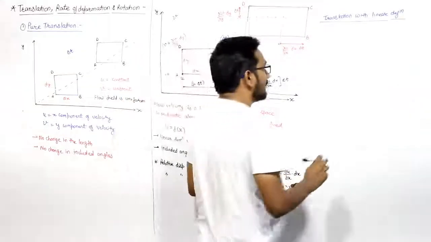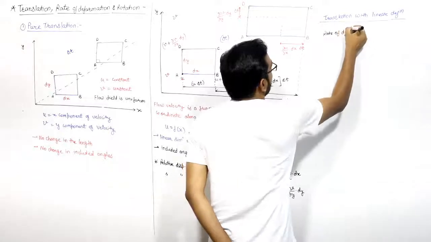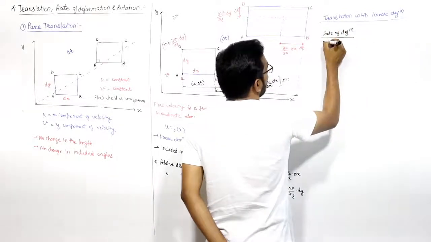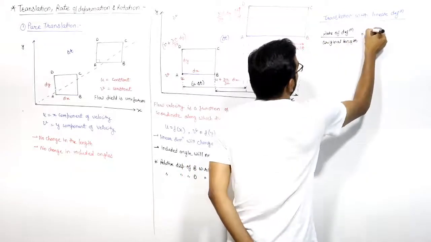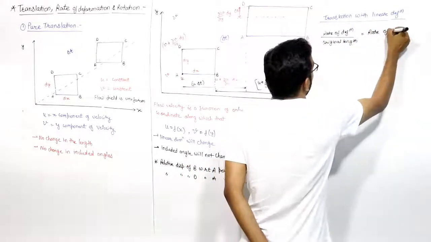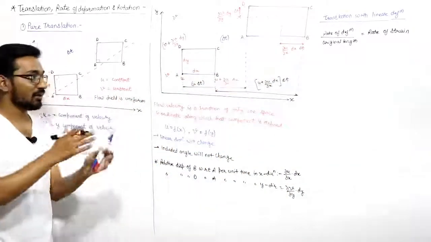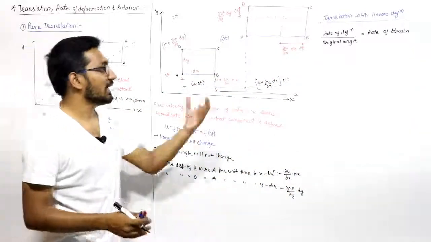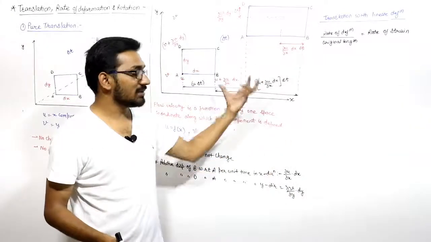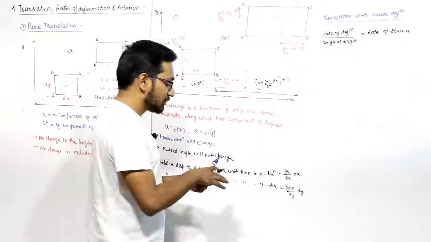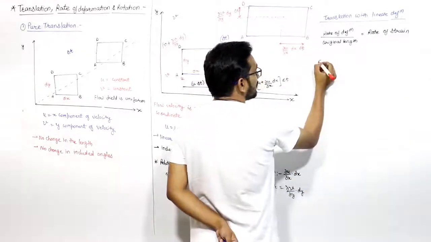So if I write here rate of deformation upon original length, it will be the rate of strain, because strain is deformation divided by original length, but here we have rate of deformation with respect to time. So this is the rate of strain, which can be represented with the symbol epsilon.